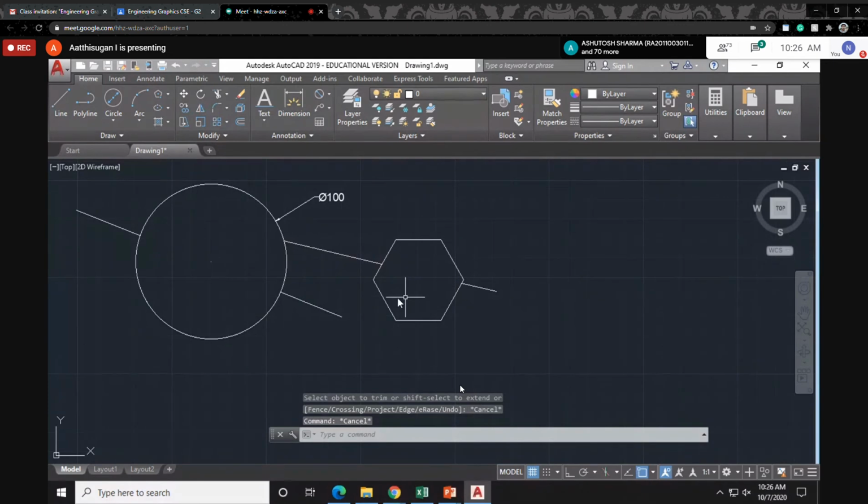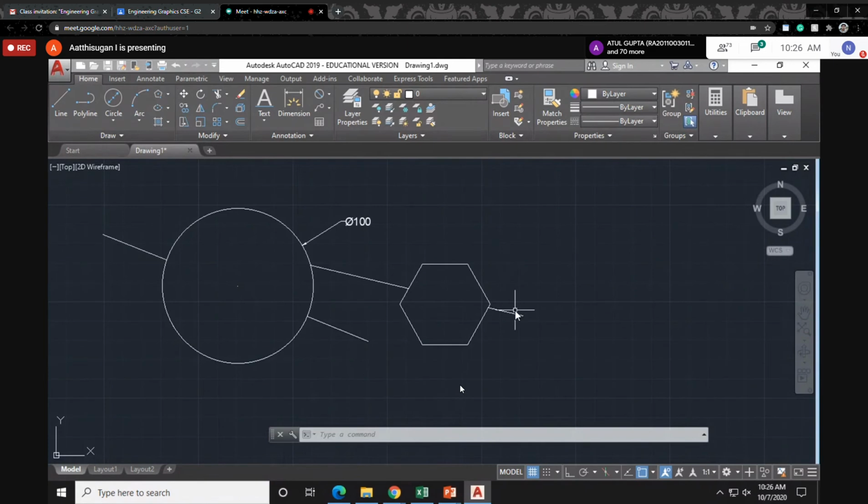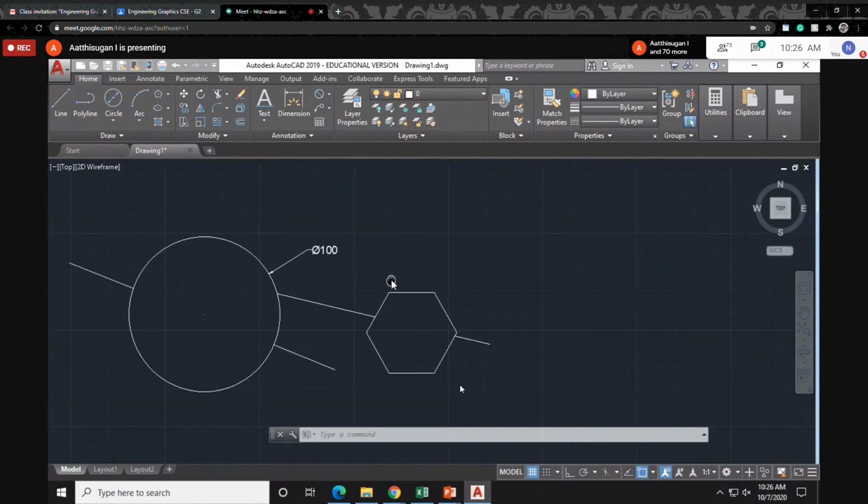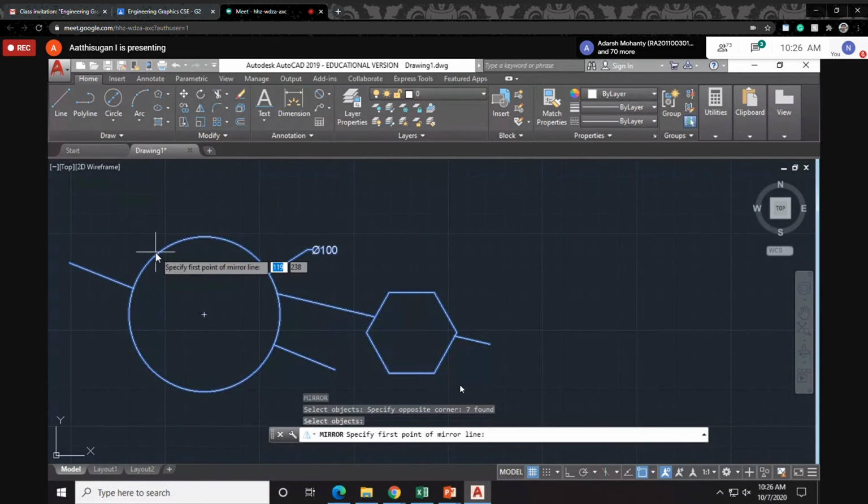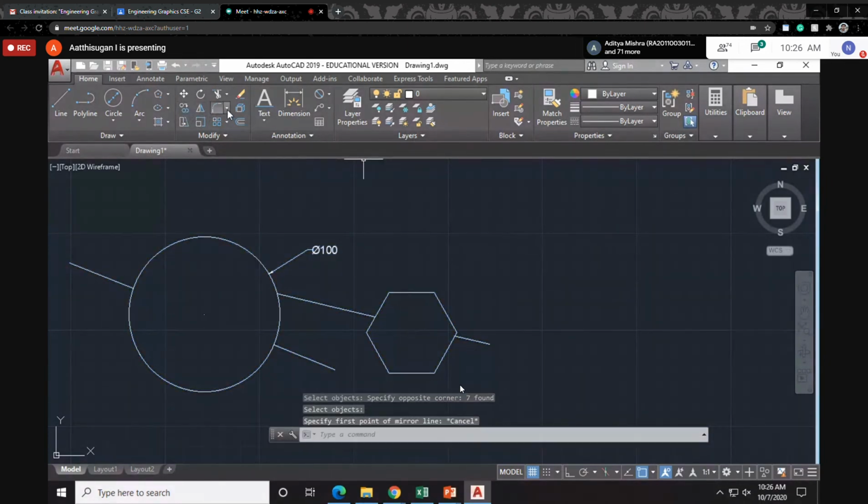Remember the trim command. Then for the second week, the mirror command also will be helpful. For drawing one half or one quarter, and then the next quarter using the mirror option. So I can use the mirror command. Suppose I want to mirror this same image from here, so using MI, mirror, select objects. I select all the objects, press enter. From where to where? I'm going to draw one line.